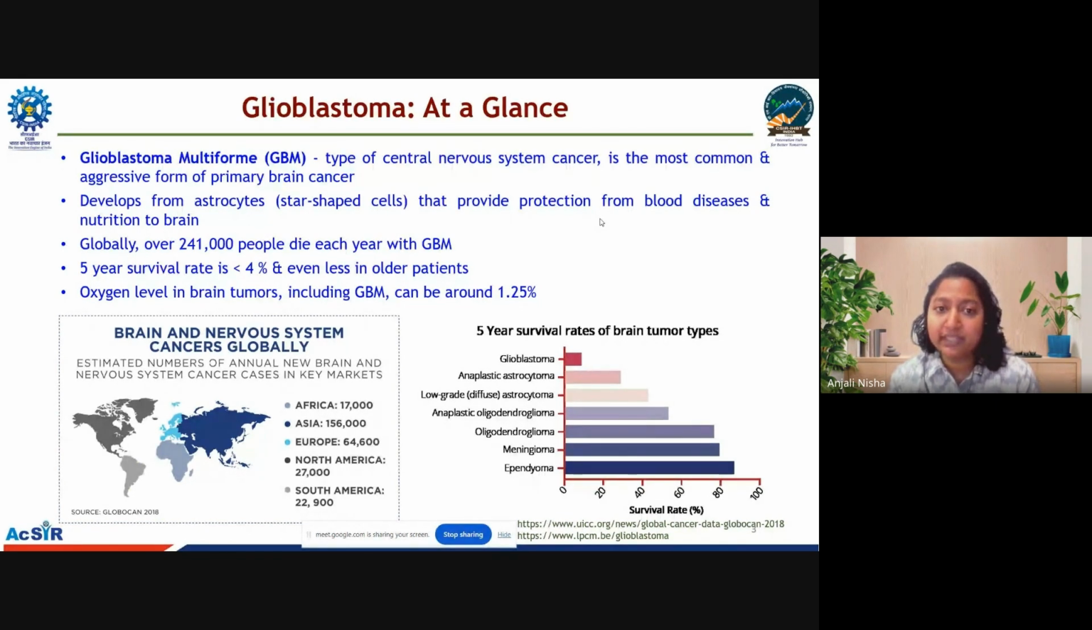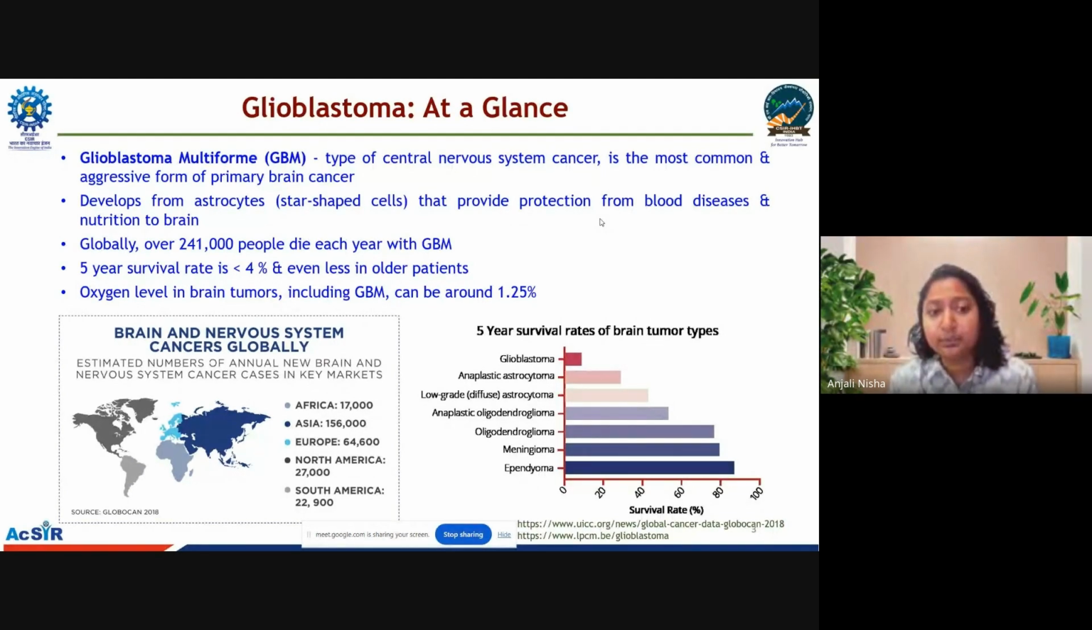It develops from the astrocytes, which are star-shaped cells that provide protection from blood diseases and provide nutrition to the growing brain. Globally, over 241,000 people die each year with glioblastoma. The 5-year survival rate is even less than 4%, and it goes down further in the case of older patients.